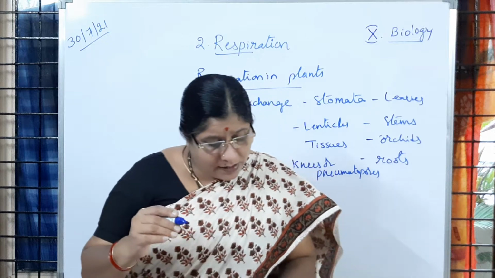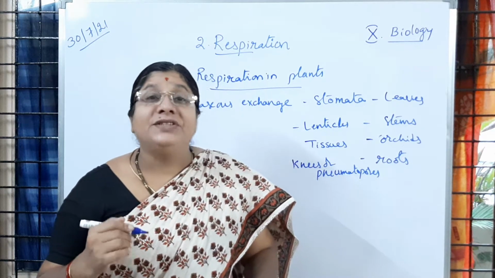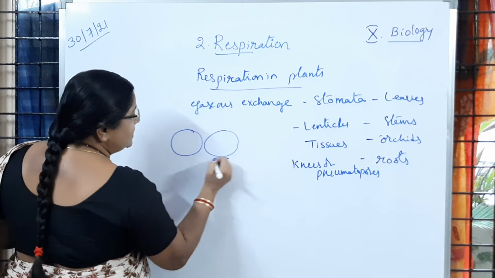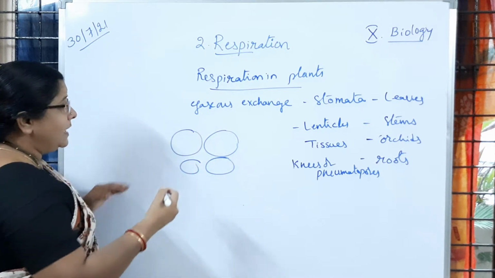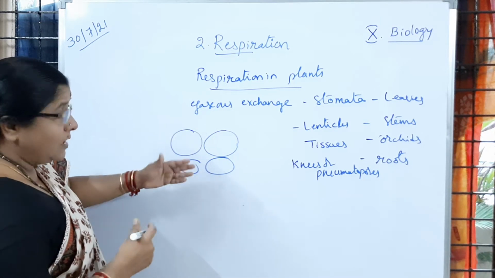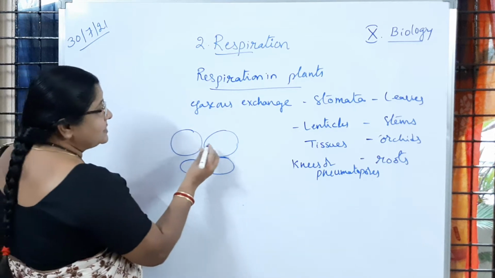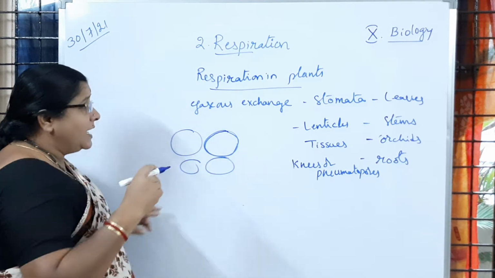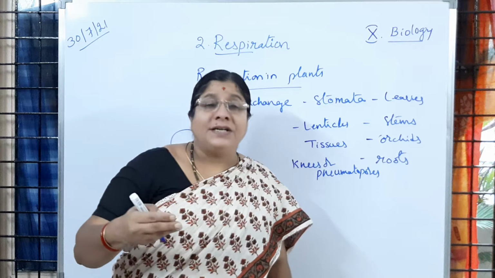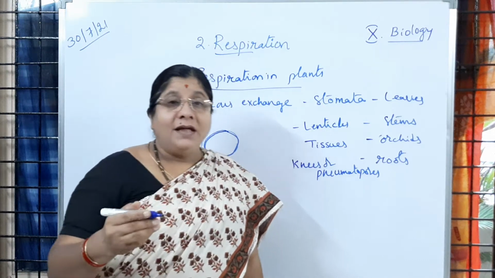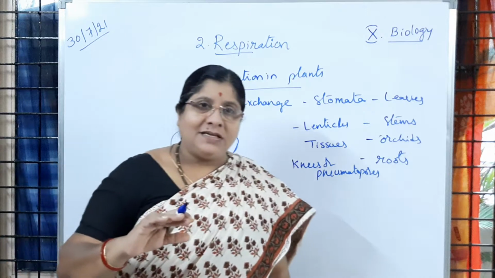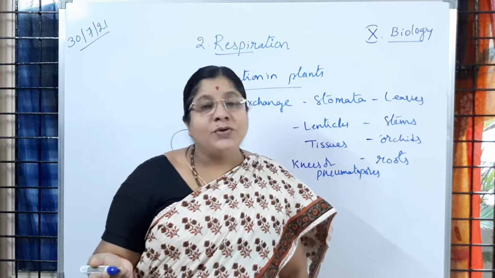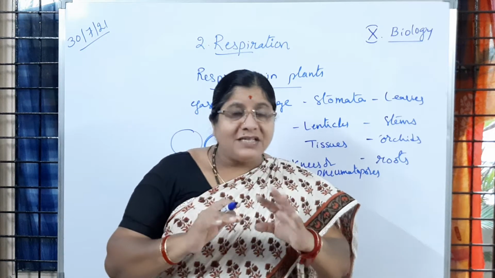So the air spaces present in between the cells are lined with water, and when that water is transported to other parts, the lining forms a thin film of water which contains some concentrations, maybe less oxygen or more oxygen, less carbon dioxide or more carbon dioxide, or less availability of glucose or more availability of glucose. So some difference is there, children.